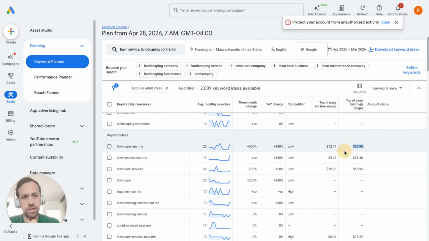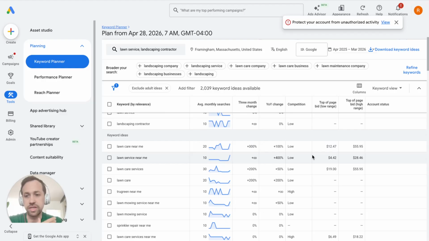So lawn care near me is saying if you want to have an ad that's all the way at the top of the search, it's about $56, which is pretty high because that's not a lead, that's just a click. So if you click and it's $56, you want to make sure that your landing page is phenomenal and that they turn into a lead. Otherwise, it could get pricey very quickly. Now, if that person hires you for the next 10 years, it will be absolutely worth it. So keep that in mind.